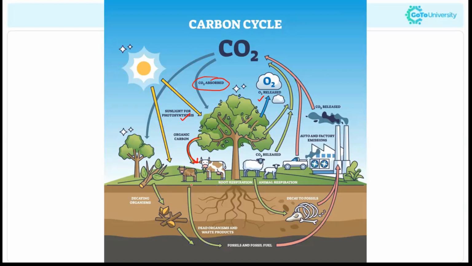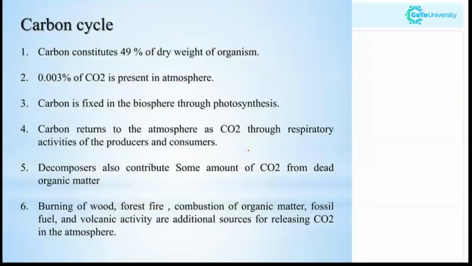compounds, and the dead plants as well as the dead animals will be decaying and they will be converted to organic as well as simple organic and inorganic materials, and they will be converted to fossils and fossil fuels. By the burning of these fuels they will be releasing carbon dioxide, and even as I mentioned, by animal respiration they release carbon dioxide also. So this is the cycle of carbon in the ecosystem.